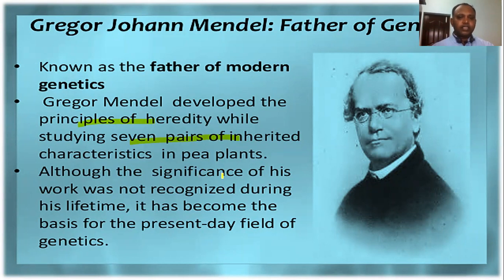Also, the significance of his work was not recognized during his lifetime. Actually, he did a lot of work and contributed a lot to science, but during his lifetime his work was not recognized. Only after the end of his life did his work become popularized, right?